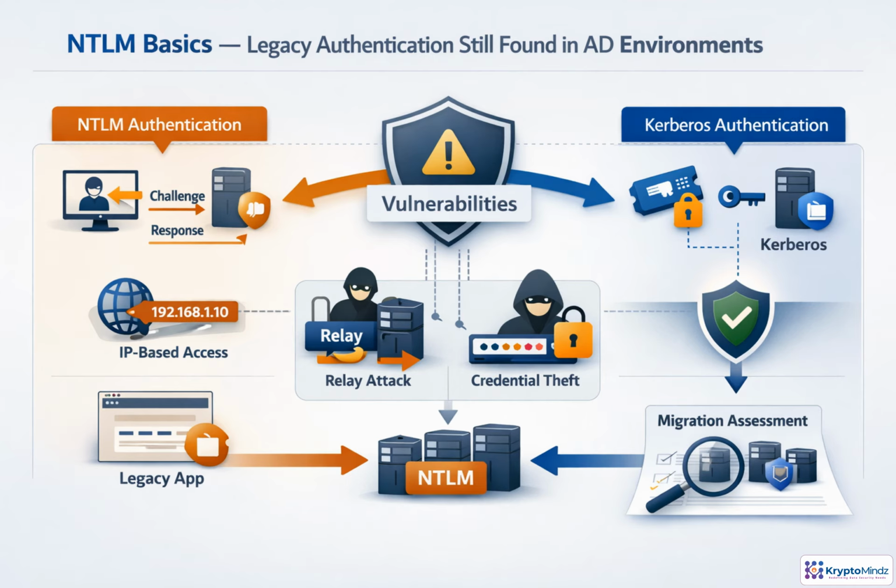NTLM is the fallback authentication path that still appears in many Active Directory environments. It often shows up when Kerberos cannot work cleanly, such as with IP-based access, missing SPNs, or older applications. Unlike Kerberos, NTLM uses challenge response instead of tickets, which creates more opportunity for relay attacks and credential abuse. The goal is not to disable it blindly. First, identify where NTLM is used, why Kerberos is failing, and which applications depend on it. Then you can reduce risk without breaking access for users or services.